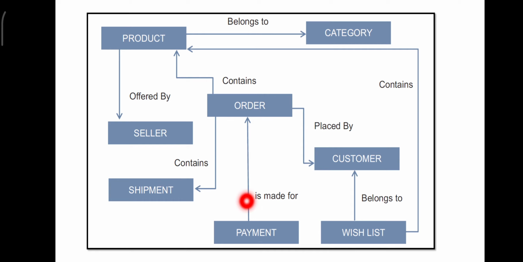So once you do that, your order is placed, and once you place the order, the order number will be given to you. Once the vendor or the seller gets the price for the product, he will send it to your address, that is called the shipment. Hope this is also understood.